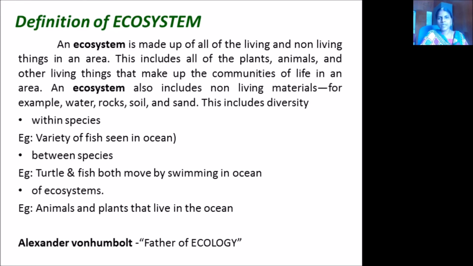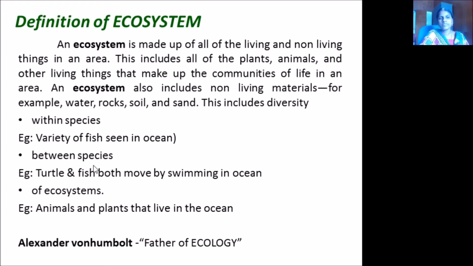So, what is the definition of ecosystem? The ecosystem is made up of all living and non-living things in an area. This includes all the plants, animals, and other living things that make up the communities of life in an area. An ecosystem also includes the non-living materials, for example, water, rock, soil, and sand. Example for this is a pond ecosystem. You may see a variety of fish in the ocean, in between the species and within the species also.